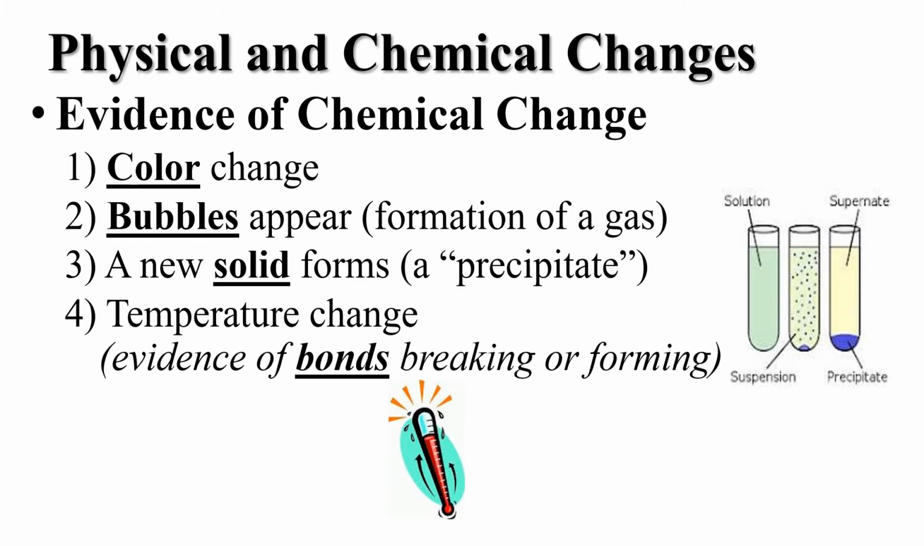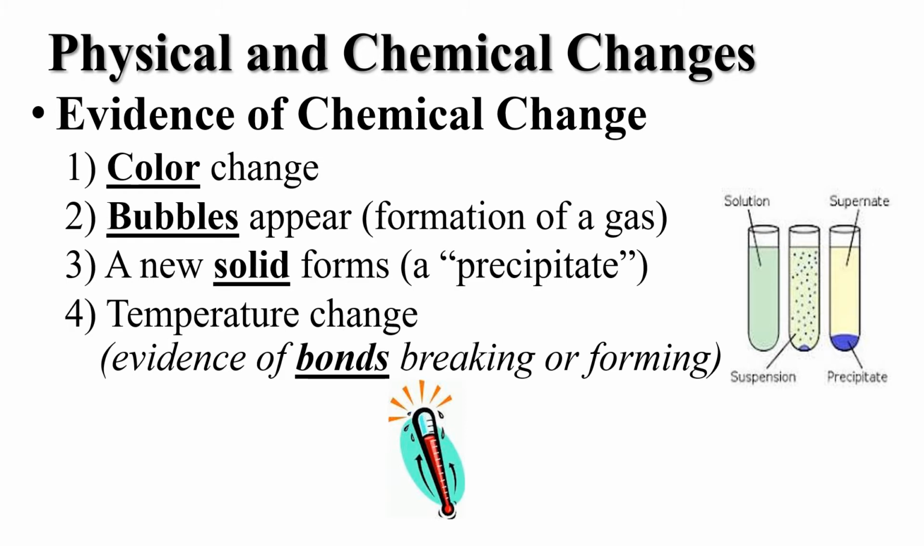Bubbles, in the formation of gas, bubbles will appear. So anytime that I put a metal in an acid, it will give off hydrogen gas. So it will look like it's bubbling. So that's what it's doing.